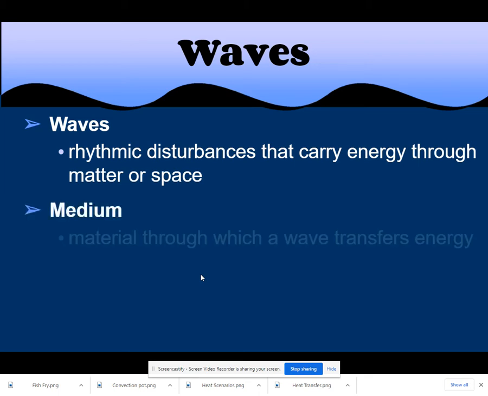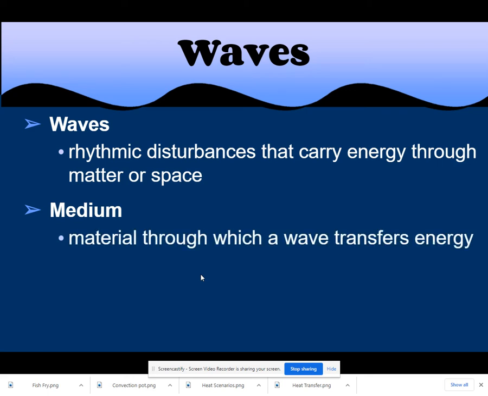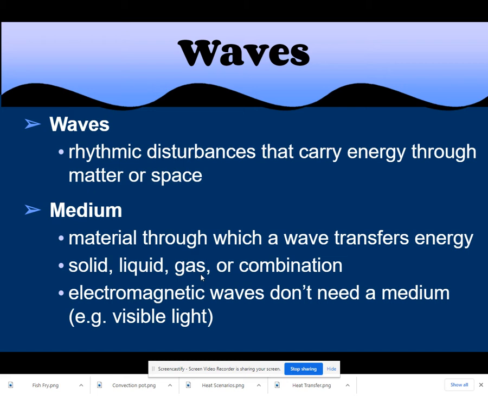The next term is medium, and a medium is whatever the material is that the wave is transferring energy through. It could be a solid, it could be a liquid, it could be a gas, it could be a combination of a solid and a liquid, or a solid and a gas, or a liquid and a gas. It could be any combination of the main phases of matter. Then you have a second kind, which we'll talk about in the next unit, and that's electromagnetic waves, and those are special because they don't need a medium to travel. Mechanical waves, like sound waves, need a medium to travel through.